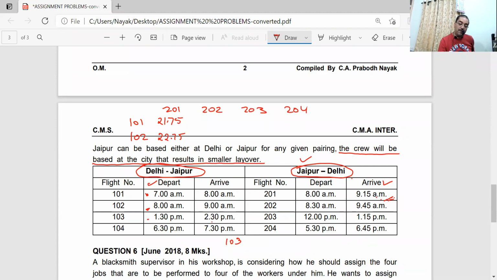If he reaches at 9:15, can he take the flight 103 back on the same afternoon? No, he can't take it. So he'll have to take it the next day. 9:15 today, so next day 1:30.